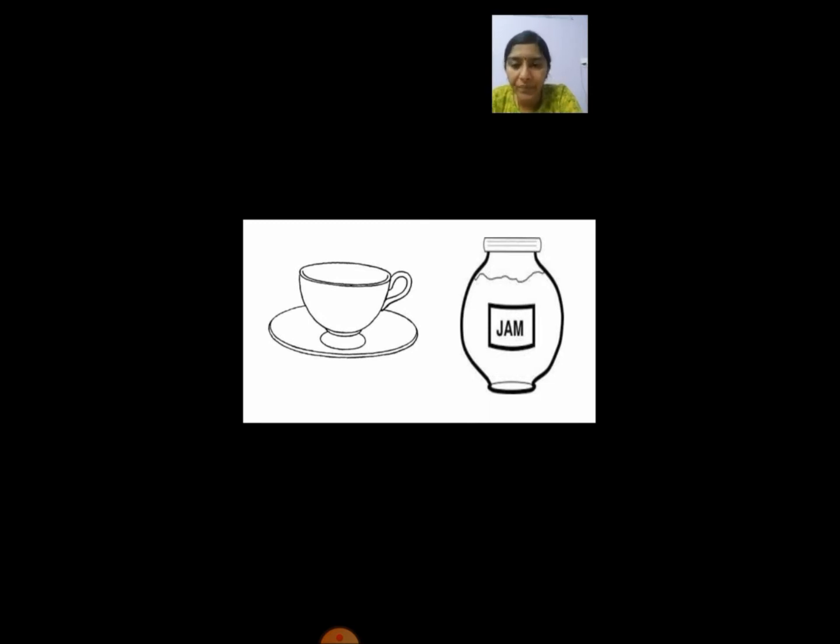Because we cannot count water, coffee and those things, liquid things. And some which we cannot count, we call uncountable. So for that we are using these terms now. A cup of coffee, a bottle of jam or a jar of jam.